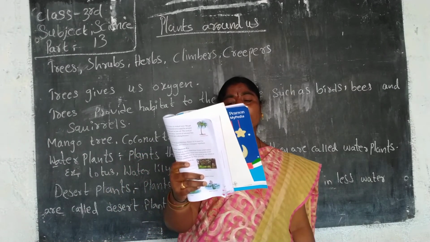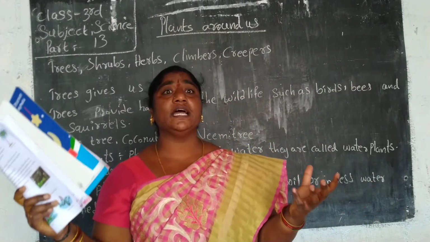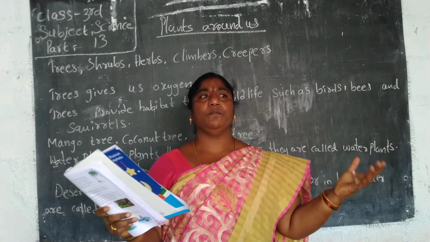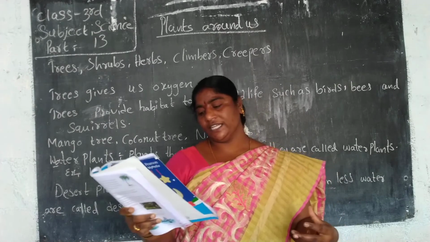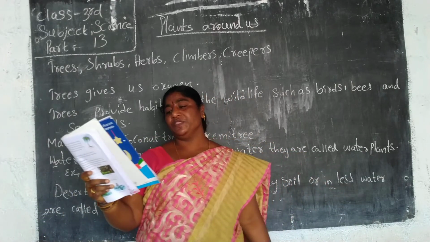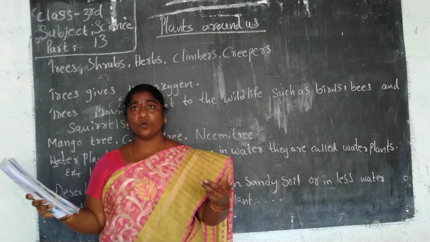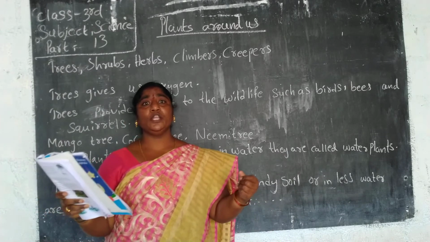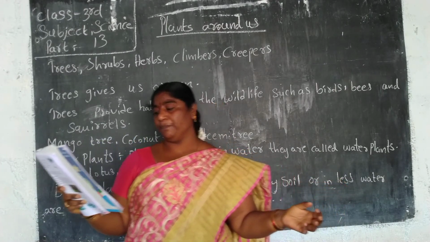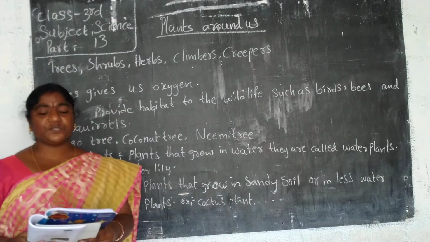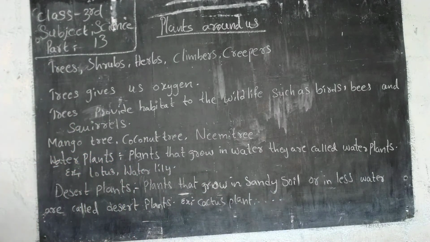Next, we make raw mango achar, mango chutney, mango pickle, avakaya, which we prepare in summer season. And in villages, in our surroundings, we tie a thread to the mango tree and swing on it, uyala kattukoni aadutuntam kada. Yes, that's why the mango tree is one of the important trees.